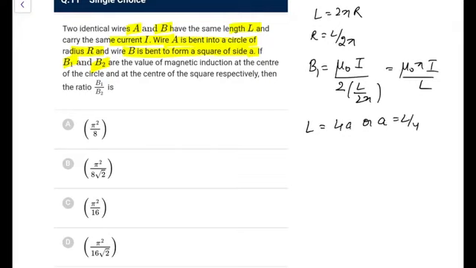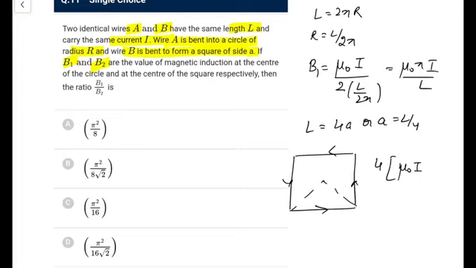And for the square frame, if I calculate the field at the center, it would be the addition of these 4. So let's write from 1 and multiply it by 4. If I write due to this, this would be μ₀I upon 4πR. R you have as a by 2, and it would be cos 45, so 1 by root 2 plus 1 by root 2, and 4 times we have done. So this B2 comes out as this, and 4 and 4 I can cancel.